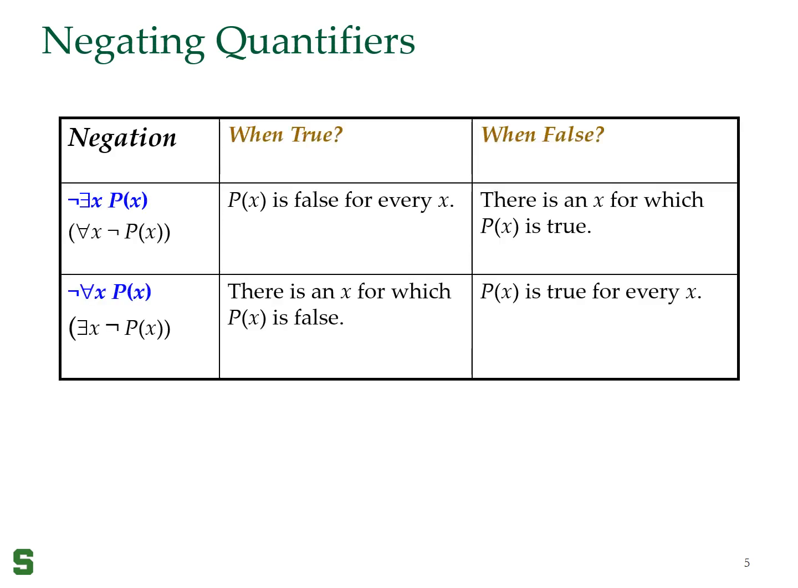So here is a summary of negating quantifiers. If I had there exists x p of x and I want to negate it, this statement is true when p of x is false for every x, and it is false if there is some x for which p of x is true.